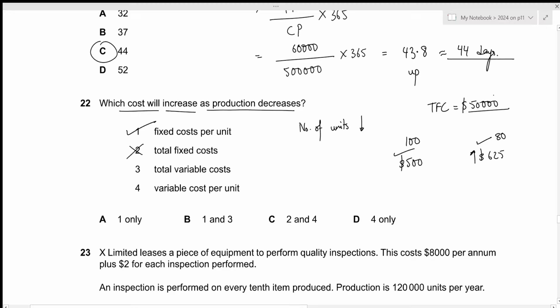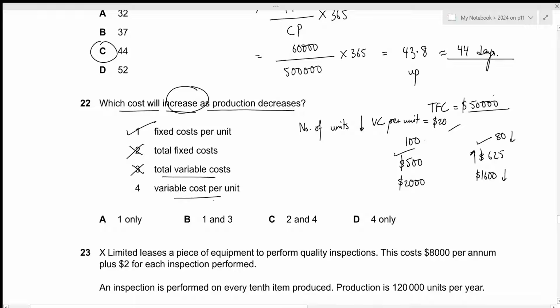So this is incorrect. Then we have total variable cost. Let's say the variable cost per unit is 20. So for 100 units, the total variable cost will be 100 times 20, which is 2000. And for 80 units, the total variable cost will be 20 times 80, which will be 1600. We can see as a result, the total variable cost is decreasing with the decrease in production. So this is incorrect because we are looking for increasing costs.